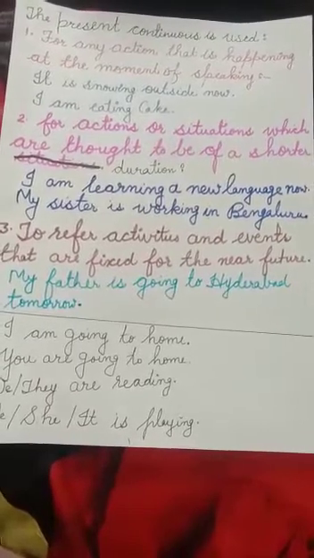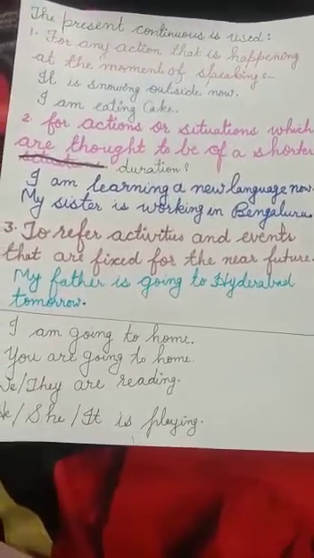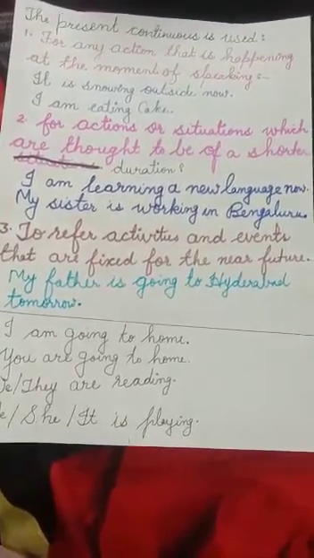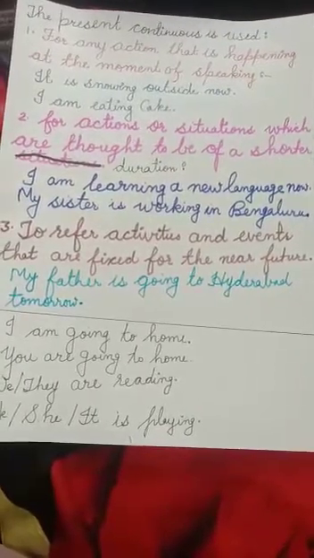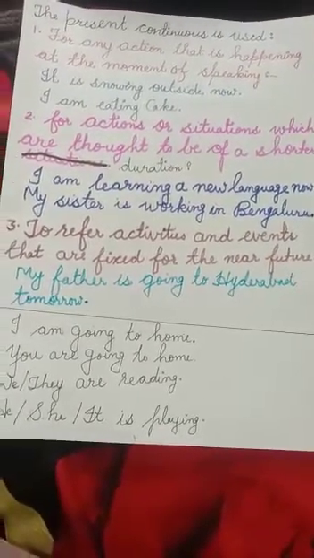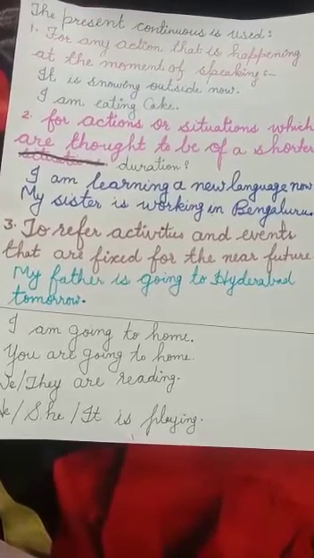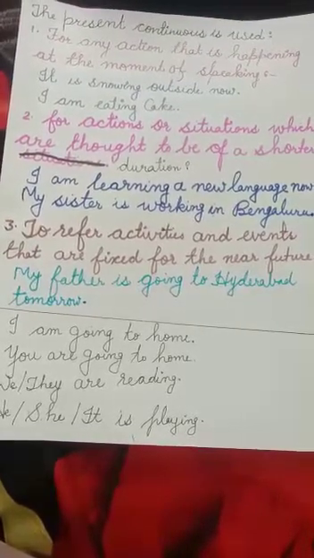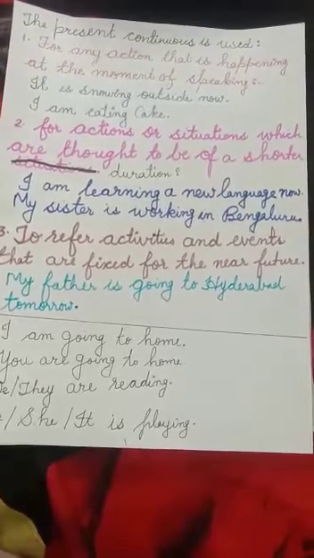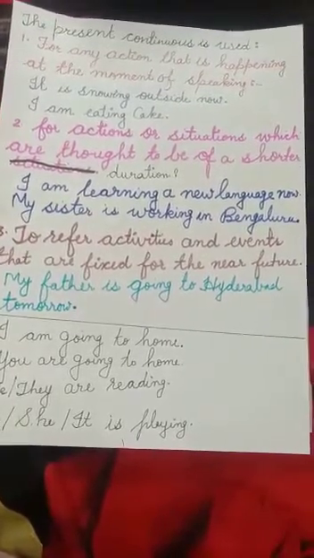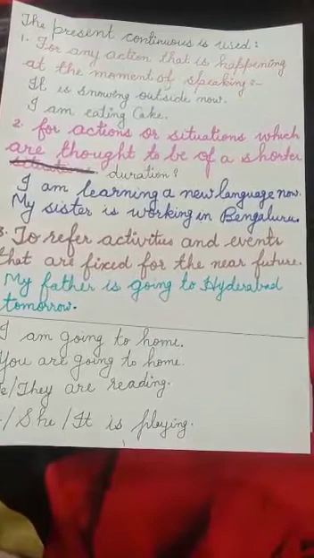Okay. I am going home. You are going home. We, they are reading. He, she, it is playing. Understand? So that is your topic about continuous.